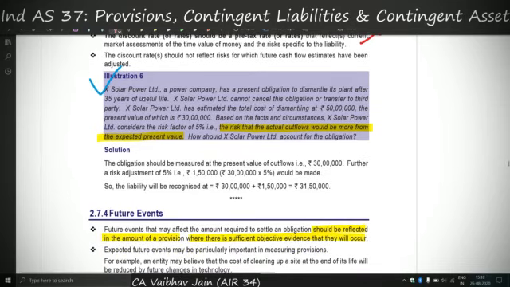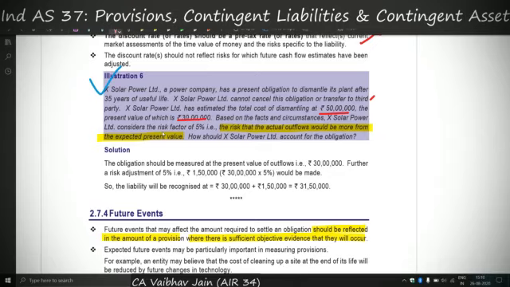Now let's do illustration 6. X Solar Power Limited, a power company, has a present obligation to dismantle its plant after 35 years of useful life. X Solar Power Limited cannot cancel this obligation or transfer it to a third party. Therefore, future course of action will not avoid the liability, so we might have to recognize a provision for the same. X Solar Power has estimated the total cost of dismantling to be 50 lakh, present value is 30 lakhs.